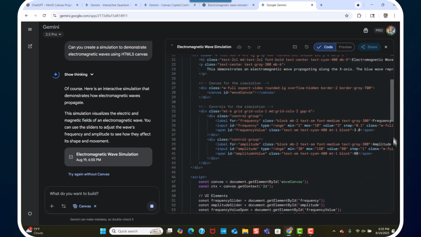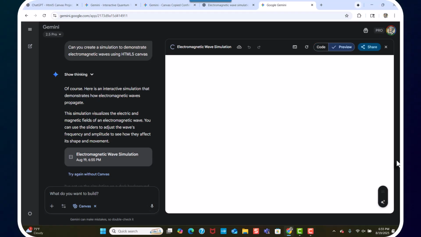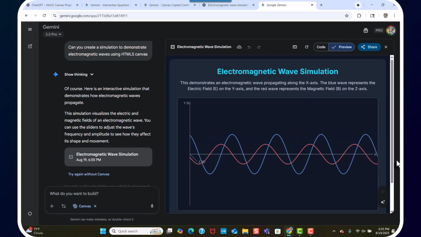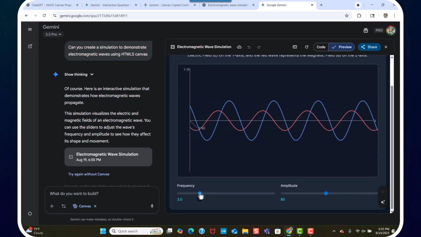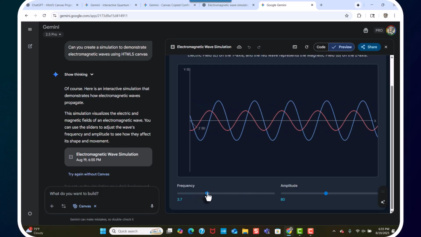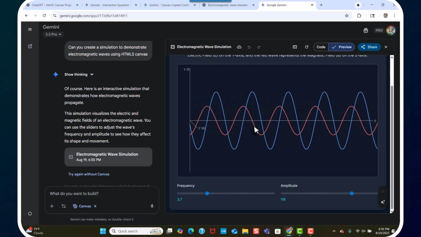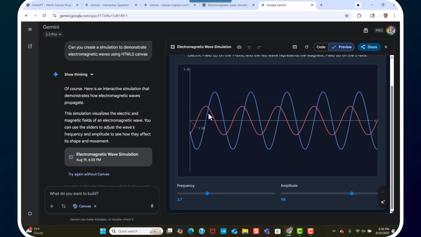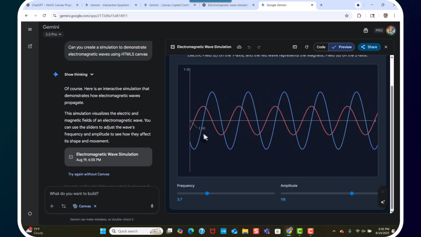You can see, it's just go down here. It just keeps coding and coding and coding. What? That's crazy. All right. Look at this. Frequency and amplitude. That's all we need. We increase the frequency. We increase the amplitude. Now, I said electromagnetic waves. It's trying to demonstrate, it should have a z-axis here.